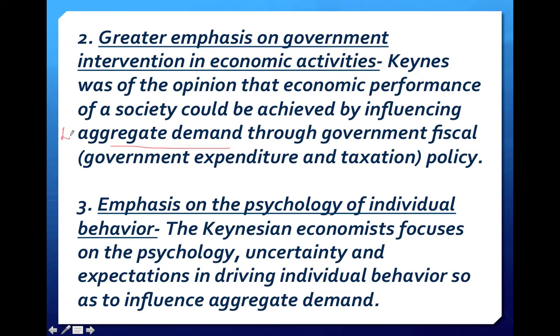Aggregate means the total combined demand of all the people living in a society. So that could be achieved by influencing the aggregate demand. And how can we influence that aggregate demand? By making a government fiscal policy.